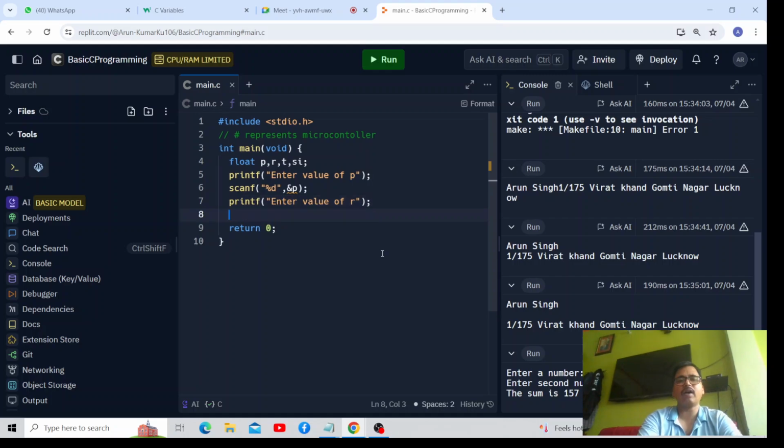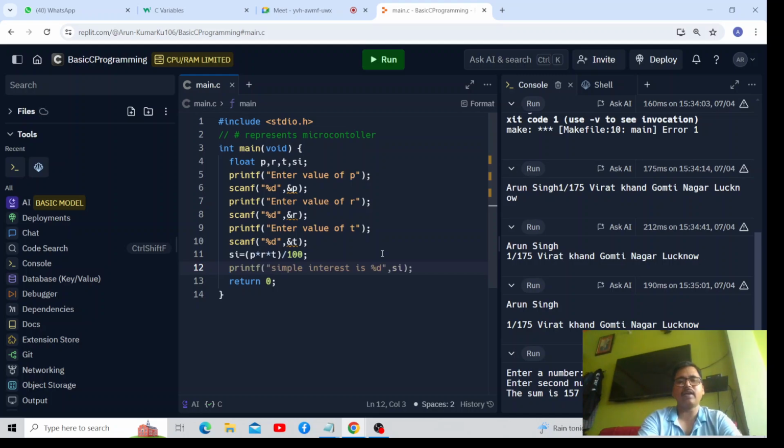Enter value of r, scanf of this, rate I have entered. Now enter the value of t. I have entered t also, and then the formula for SI I have applied, PRT upon 100, and then I am just displaying the simple interest on the screen.